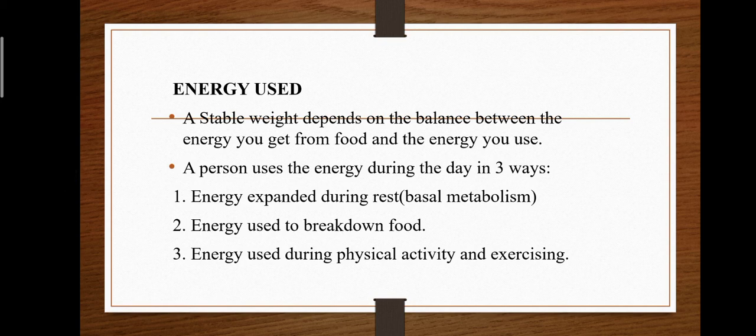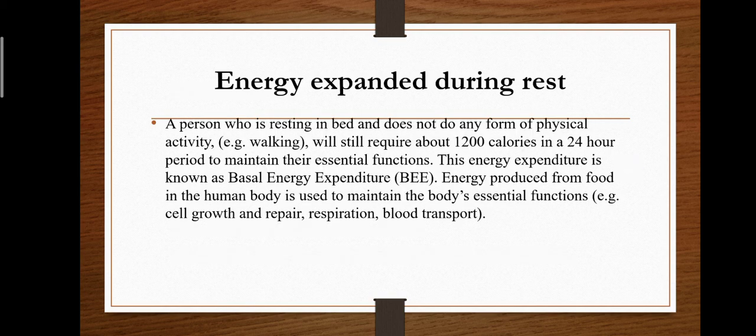Now next is energy used. Basically a stable weight depends on the balance between the energy we get from food and the energy we use. Now how is this energy being used? Number one is energy expended during rest. A person who is lying down and is not performing any form of physical activity, in a still state, will require about 1200 calories in a 24-hour period to maintain their essential functions.